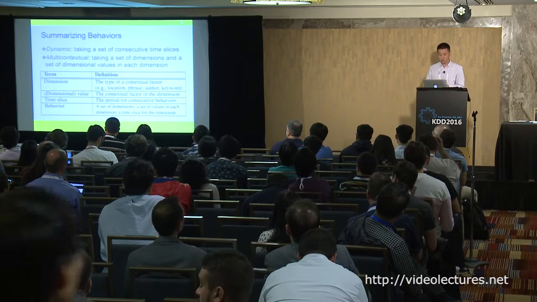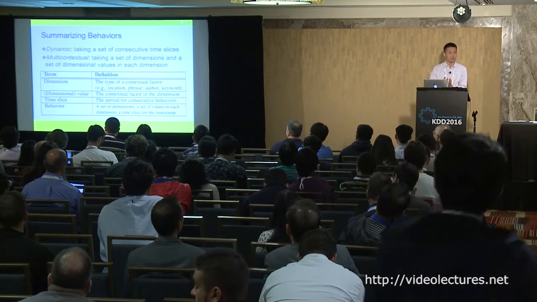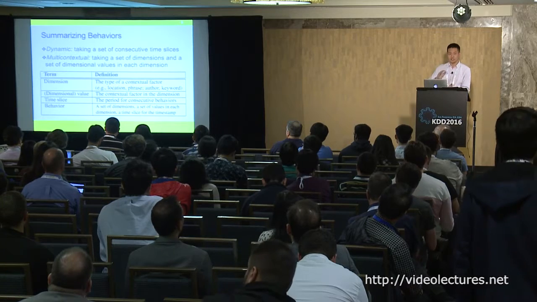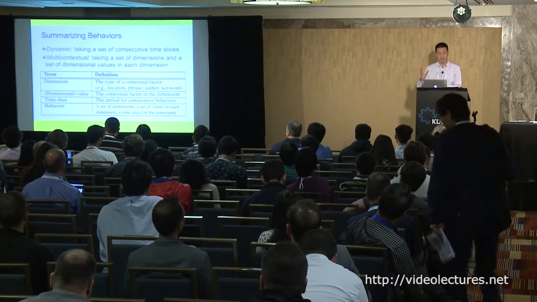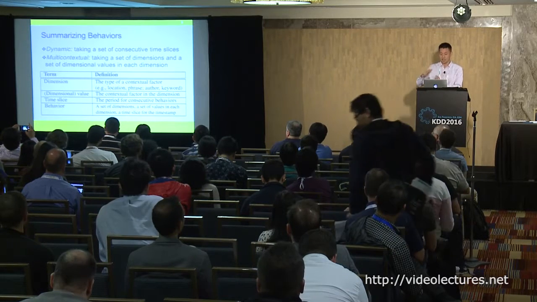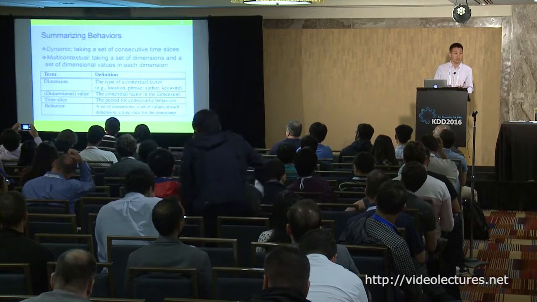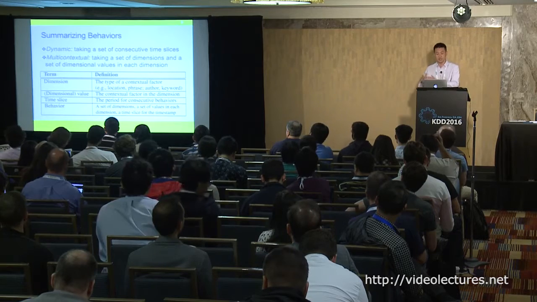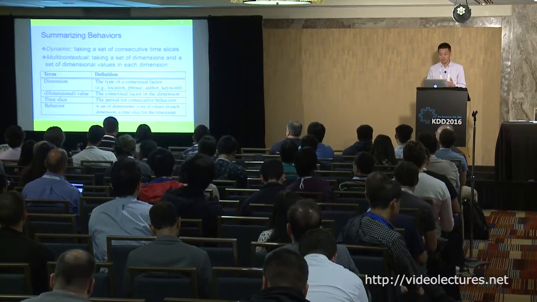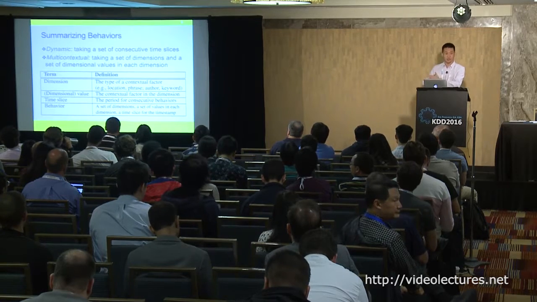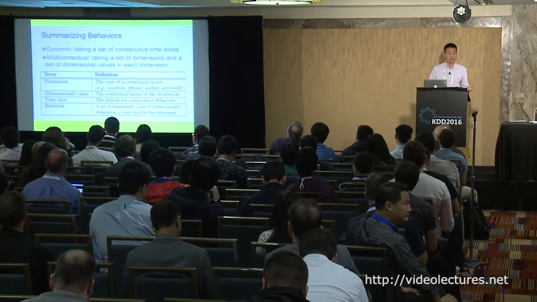So how to define a summary of the behavior is, for the dynamic part, we want to give a summary which takes a set of consecutive time slices, including multiple contexts, which is a set of dimensions, like a user or maybe author or conference, and a set of dimension values in each dimension. Okay, so that's the definition of the summary.